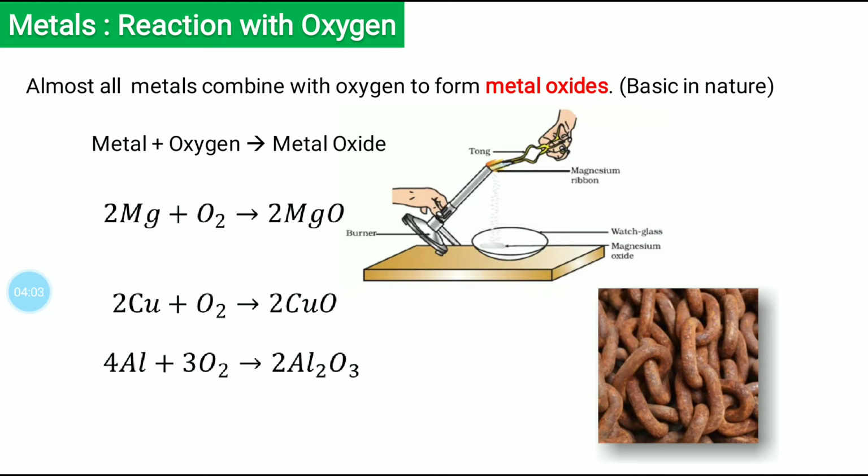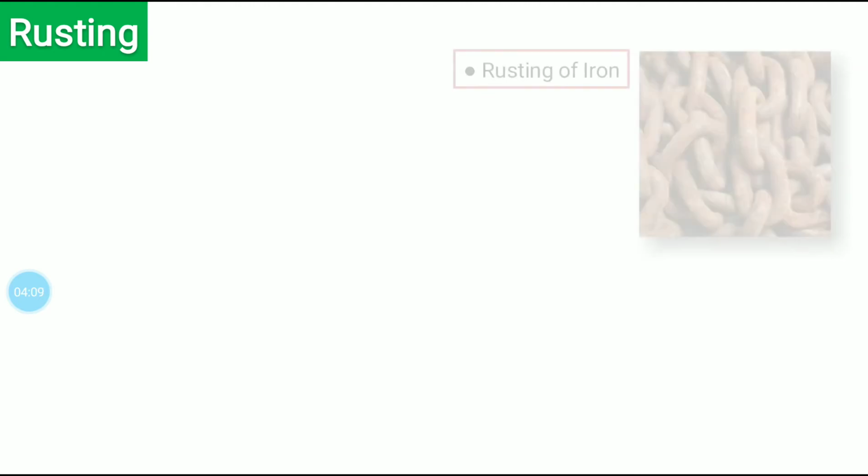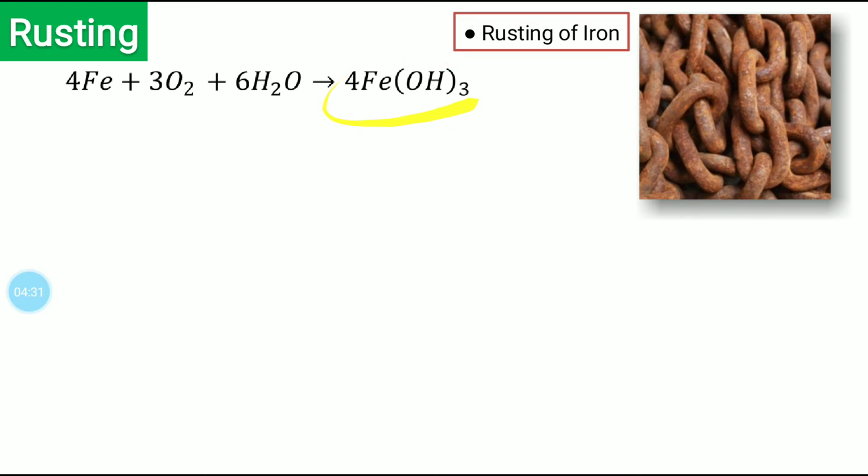And let's see how it forms. So let us study something about rusting. So first, as we see rusting of iron, this is how it looks like. Now let's see what are the reactions which happen in it. It is basically iron in presence of oxygen and water. In presence of oxygen and water, it forms iron hydroxide.